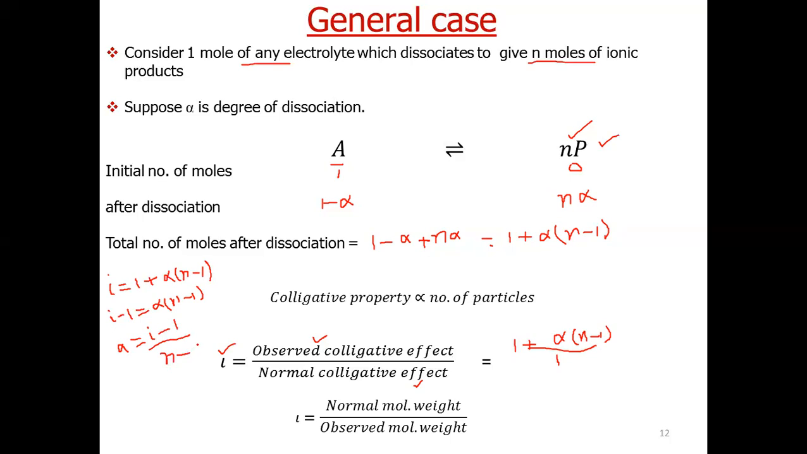So this is the general case when 1 mole of any electrolyte dissociates to n moles of ionic products. Then we can calculate degree of dissociation alpha as iota minus 1 divided by n minus 1, where iota you can calculate from this expression. So these were some applications of iota, that it helps us to calculate degree of association for the solutes that associate and degree of dissociation for the solutes that dissociate, and these solutes are called electrolytes which dissociate in solution.